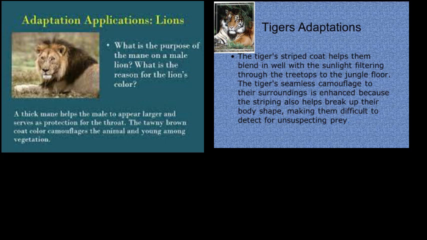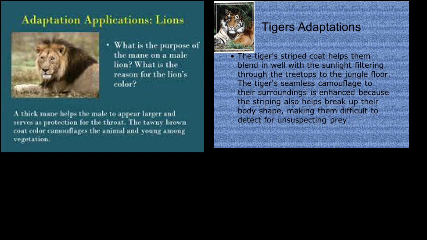Next, the big cats have sharp eyesight. They can see a very long distance. They have very sharp eyesight. Why is it so? To locate their prey from a distance. From a long distance they can see their prey, their food, meaning small animals. The big cats can also run very fast, and that helps them to catch their prey.